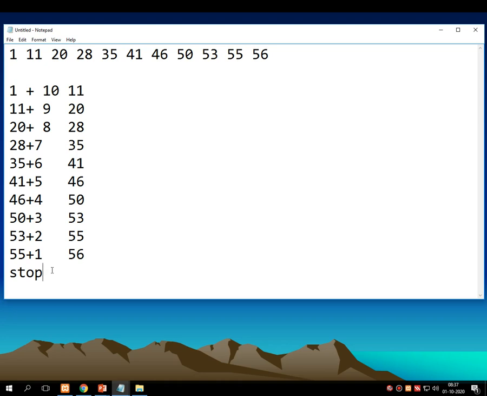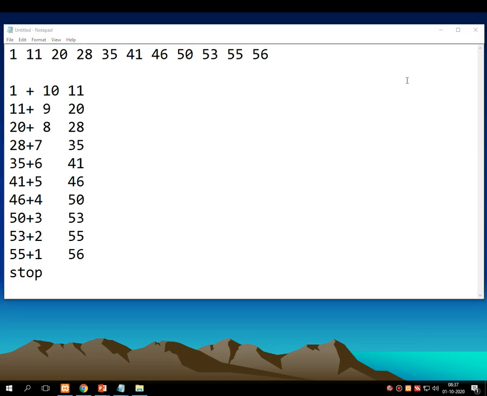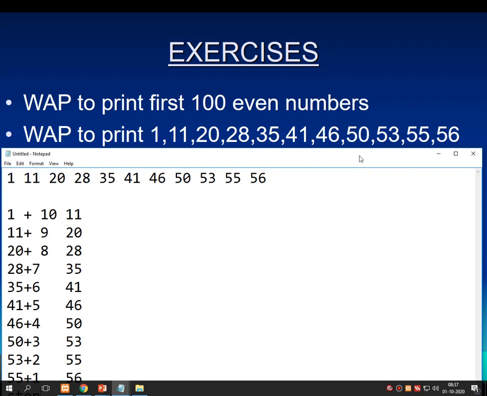So I request all the students, just try yourself by writing all these simple short programs first into the rough book by making such a logical design, and then write the same program onto the screen.